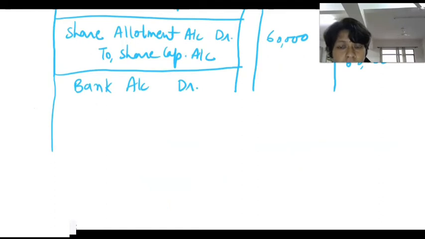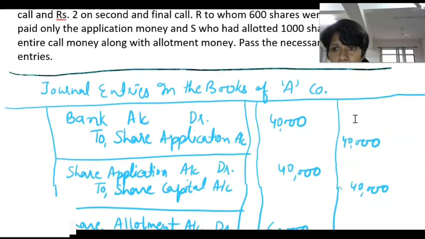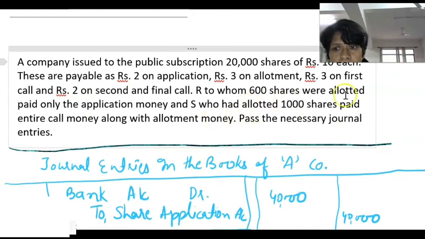In this question we have received allotment money, but for 1000 shares we have received advance money, and for 600 shares there is arrear on allotment. That shareholder only paid application money, so the 600 shares are calls in arrear for rupees 3 allotment, and the 1000 shares paid all the money with allotment. It means 3 rupees for first call and 2 rupees for second and final call.